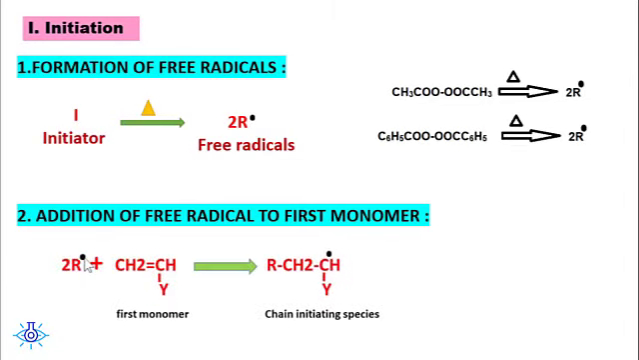So the free radical adds on to the first monomer to form a chain initiating species. During this attack of the free radical with the monomer, there is breaking up of the double bond. When this double bond breaks, it becomes a single bond. When one bond is breaking, one electron moves here to bond this R with this compound here. The other electron moves out here, generating the chain initiating species. So these are the two stages in the initiation step.